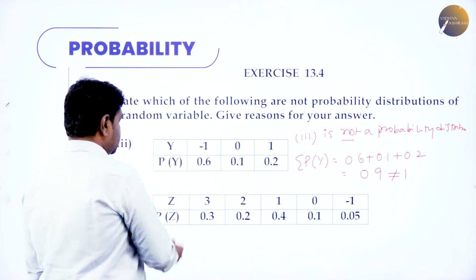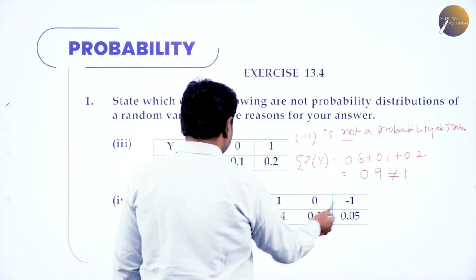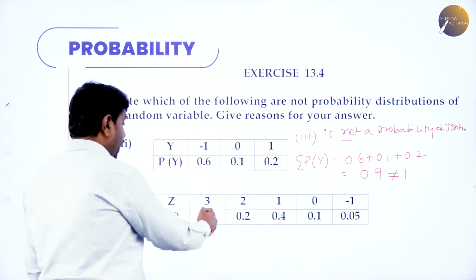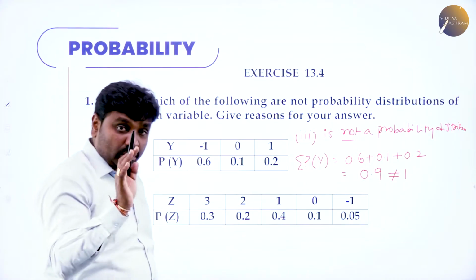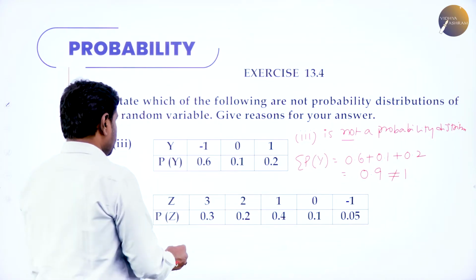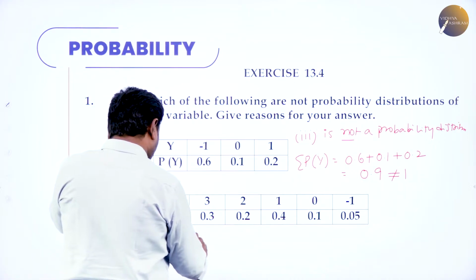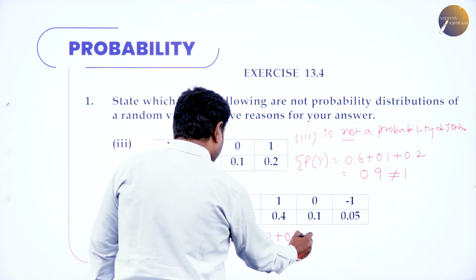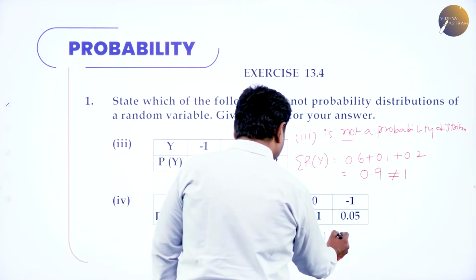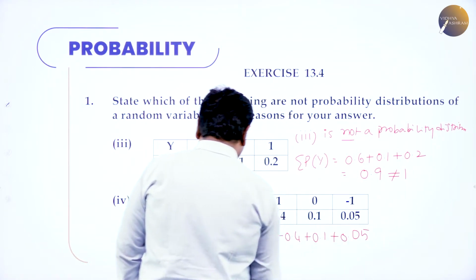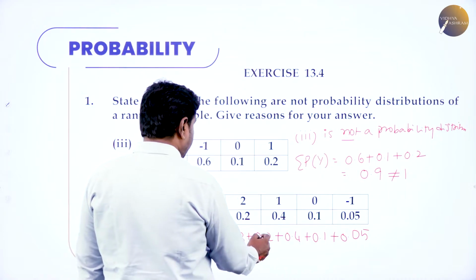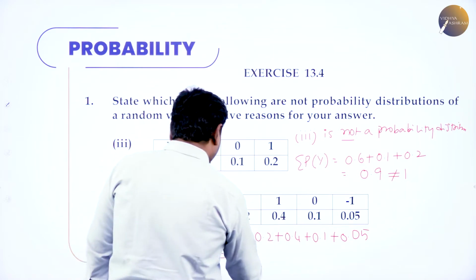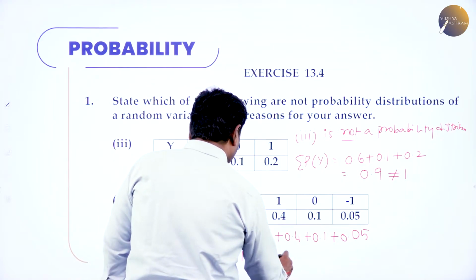Next one, z is the random variable. They give 3, 2, 1, 0, -1. P of z they give 0.3, 0.2, 0.4, 0.1, 0.05. Now if I add all the probabilities, I should get 1. If I don't get 1, then it is not a probability distribution. So now sigma p of z, the sum of the probabilities, is 0.3 plus 0.2 plus 0.4 plus 0.1 plus 0.05. 0.3 plus 0.2 is 0.5, 0.5 plus 0.4 is 0.9, 0.9 plus 0.1 is 1, and with 0.05 I'll get 1.05, which is not equal to 1.